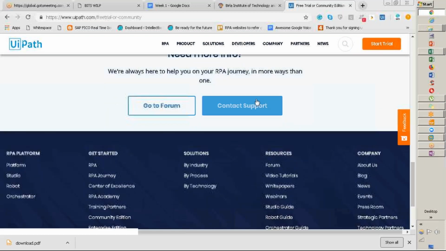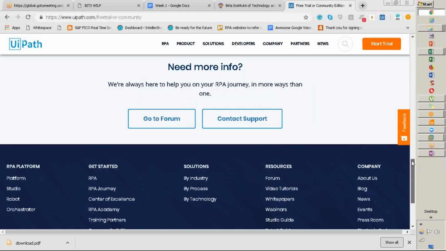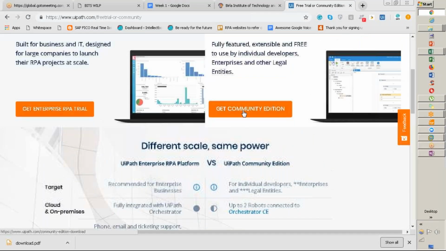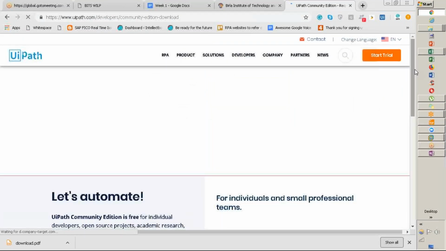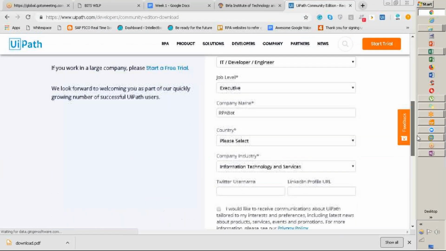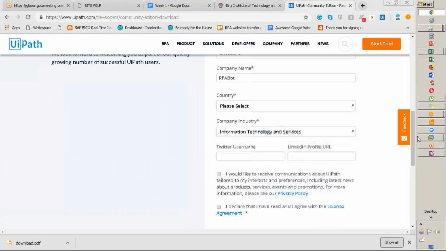Need more information? You can directly go and get the community edition, click on this, and enter your requested details. Once you enter these details, click on I agree and done.